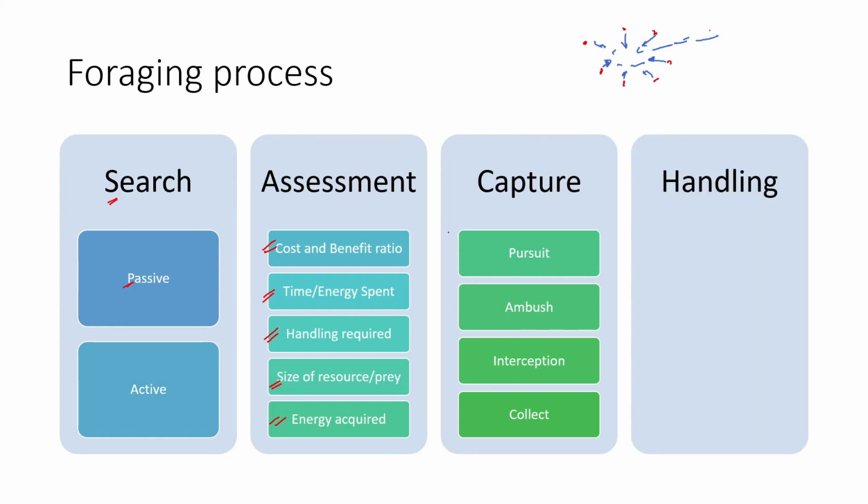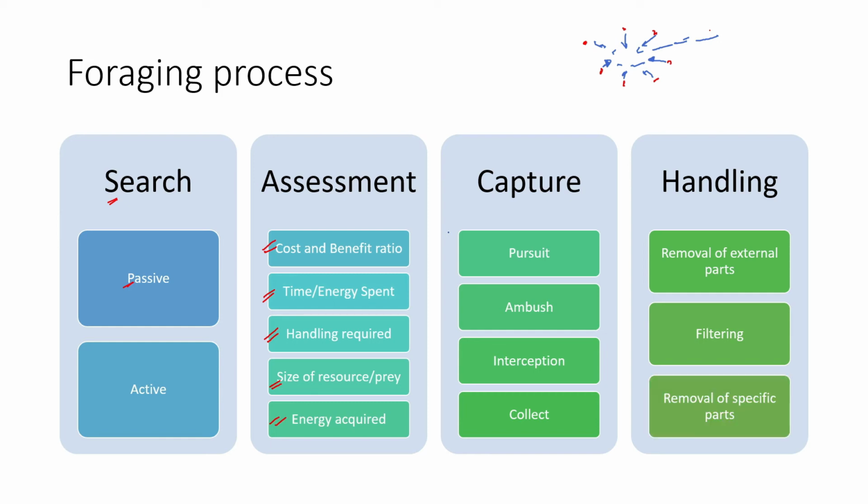After the object is acquired, it needs to be handled. There may be removal of external parts, like removing spines, hairs, outer extrusions or coverings. There might also be filtering, where an unwanted resource is associated with it and I need to remove it. For example, if I'm acquiring a resource from water, multiple other individuals may come in, and I need to take in only the particular resource that I want.